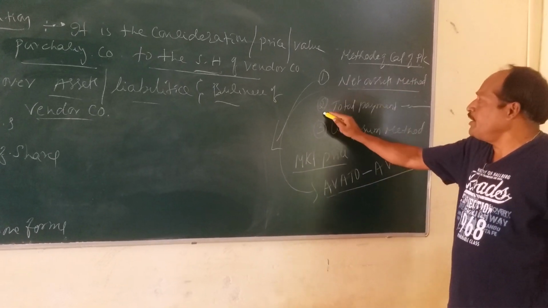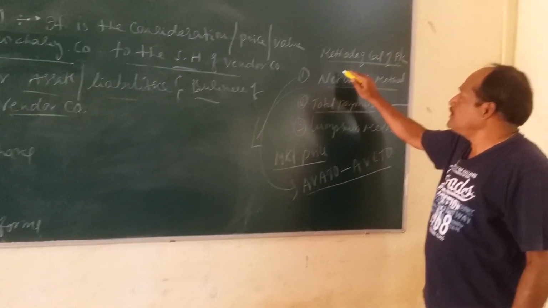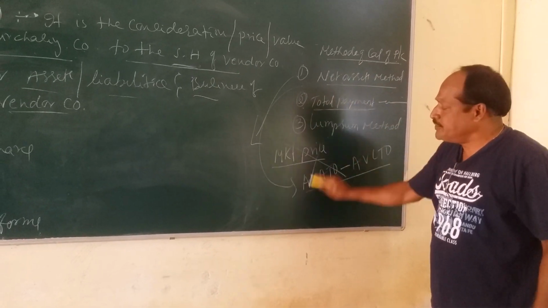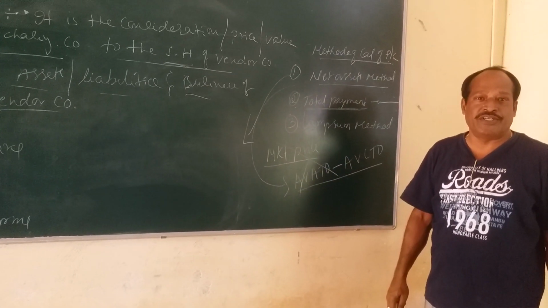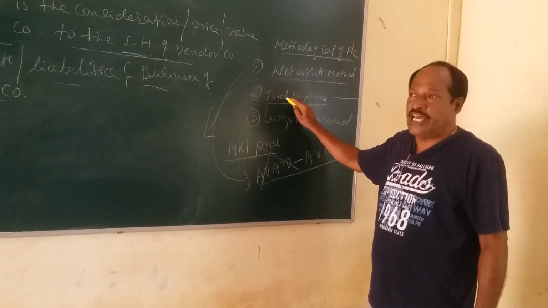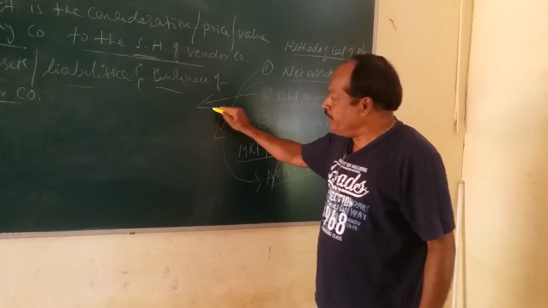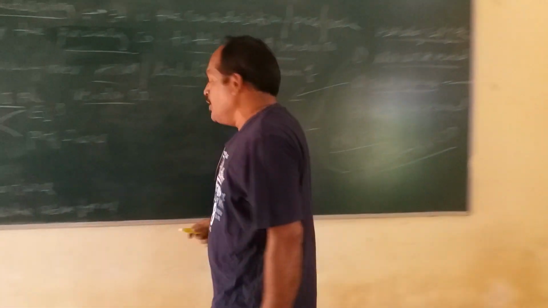Okay. The second one is total payment method. Under this method, assets and liabilities are not at all considered for the purpose of calculation of purchase consideration. In this method, the purchase consideration is calculated by the purchasing company and paid to the vendor company in different forms.